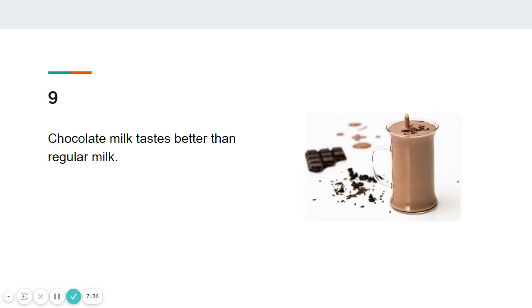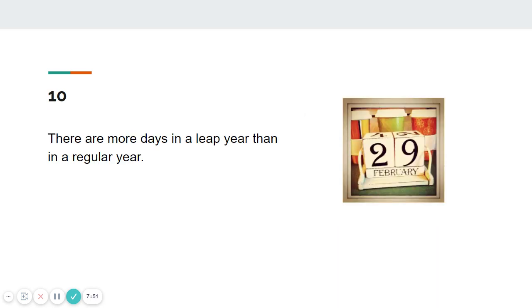Number 9, chocolate milk tastes better than regular milk. Again, kind of like with Mario, this is something that we could argue. If we can argue it, it's an opinion. It's not a fact, and we can't prove this statement. Number 10, there are more days in a leap year than in a regular year. This is information that we can verify. We could prove that this statement is true, or we could disprove it, so it is a fact.